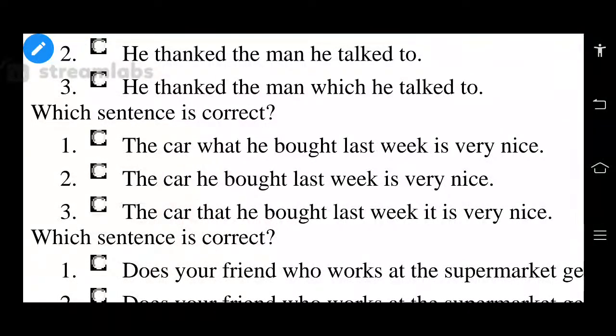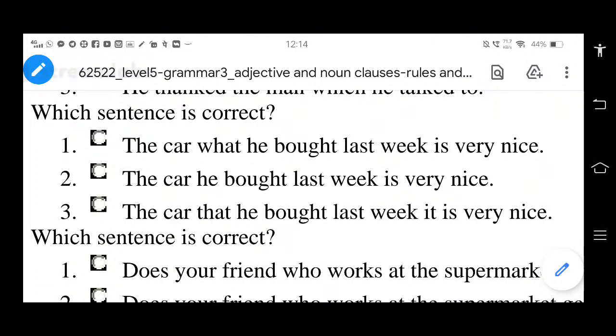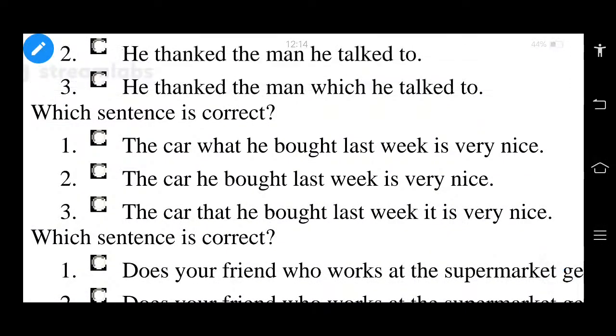The car which he bought last week is very nice. The car he bought last week is very nice. The car that he bought last week, it is very nice. Will you say what is the correct sentence out of these? The car which he bought last week is very nice.